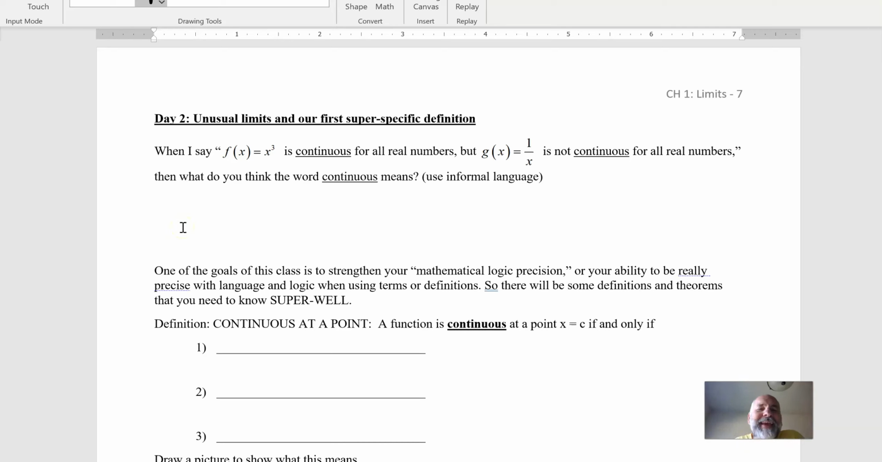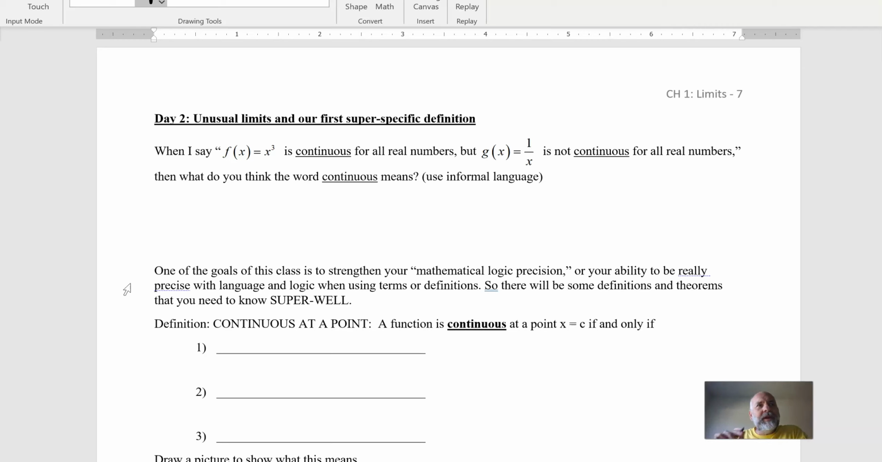Okay, BC Calculus. So we're going to move now on to a thing called continuity that we're going to discuss that has to do with limits. So you're going to see that. And we're going to see some different limits and our first super specific definition.